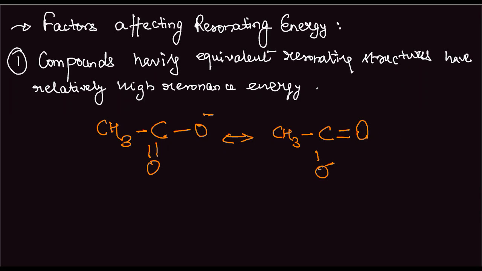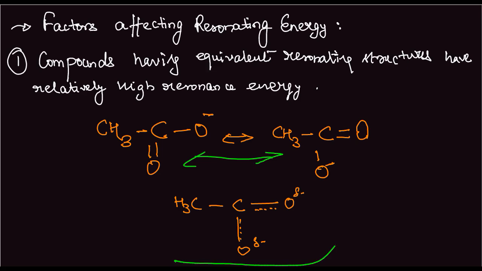Next we will look at the overall resonating form: CH3 C with dashed bonds to two O atoms, each with delta negative. Now these are equivalent resonating structures. This and this are equivalent to each other because they are the same compound. Basically, we are replacing the position of the double bond, but we get the same compound. So this overall resonating structure will have relatively higher resonance energy.